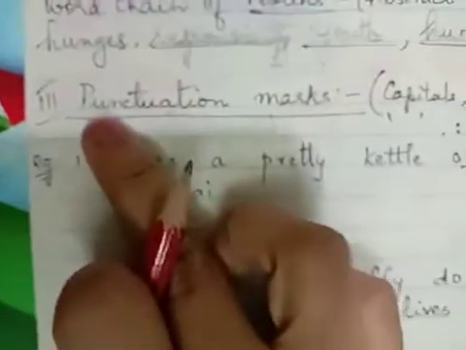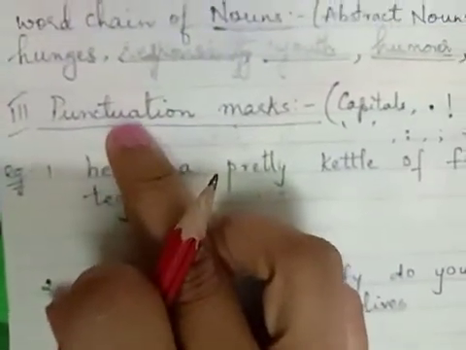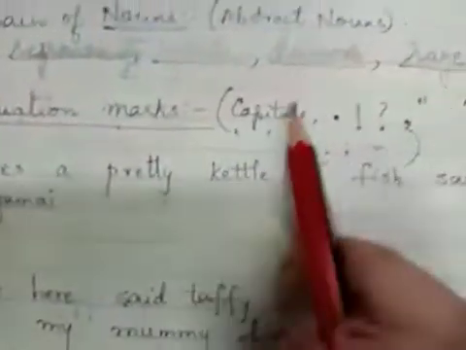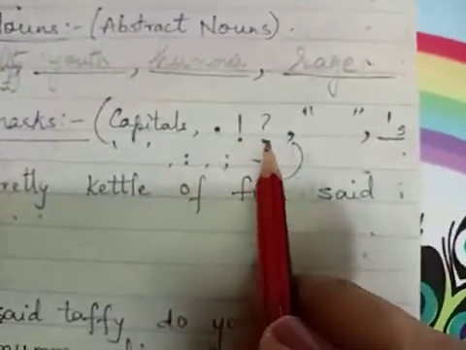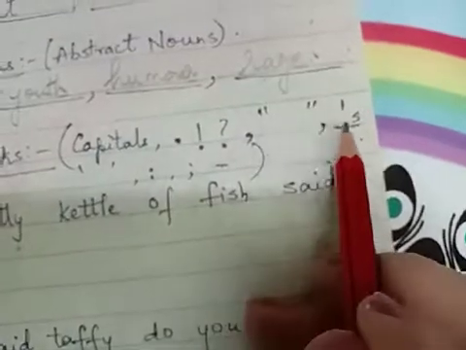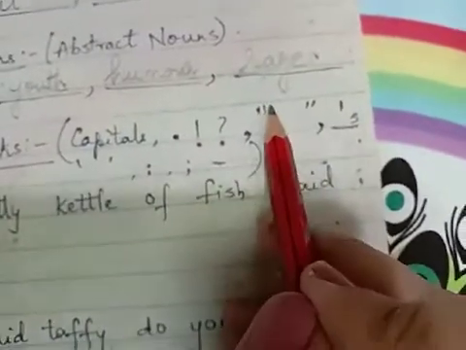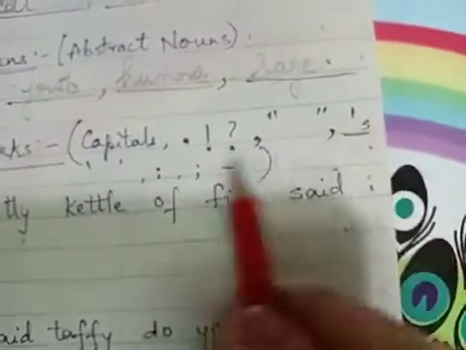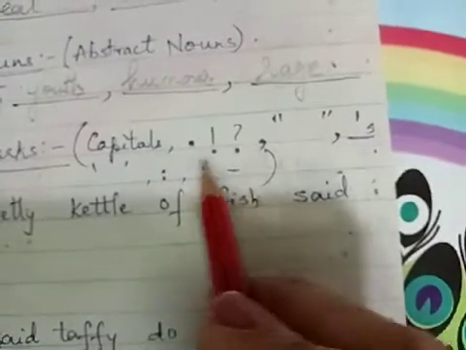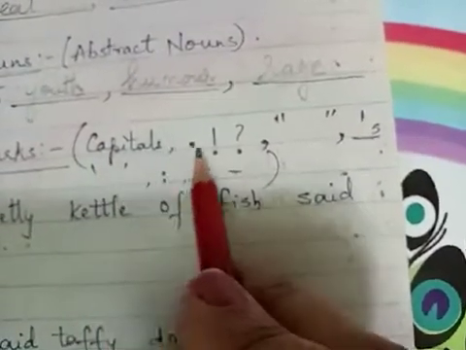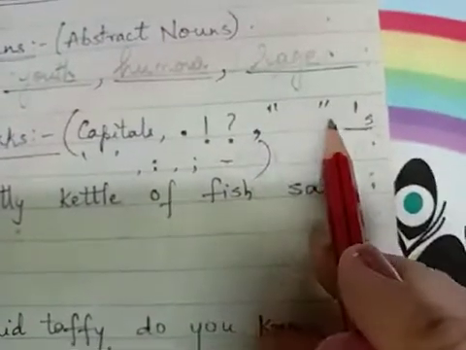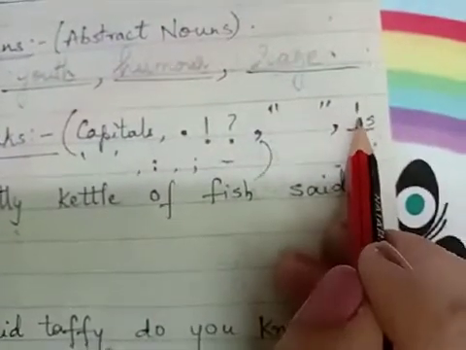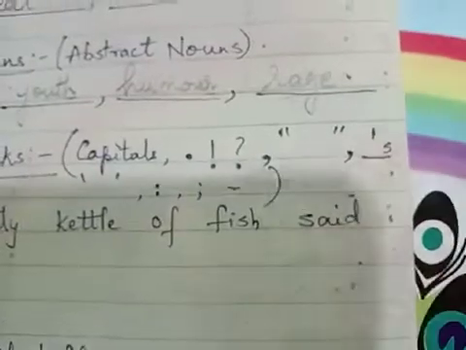Now the last topic we'll revise in this video is punctuation marks. Now what are the different punctuation marks? Capitals, full stop, exclamatory mark, question mark, comma, inverted commas, single inverted commas, double inverted commas. This is an apostrophe. Colon, semicolon, hyphen. Now the most common ones are capitals and the punctuations that come at the end of a sentence, inverted commas when something is being said in direct speech, and your apostrophe.